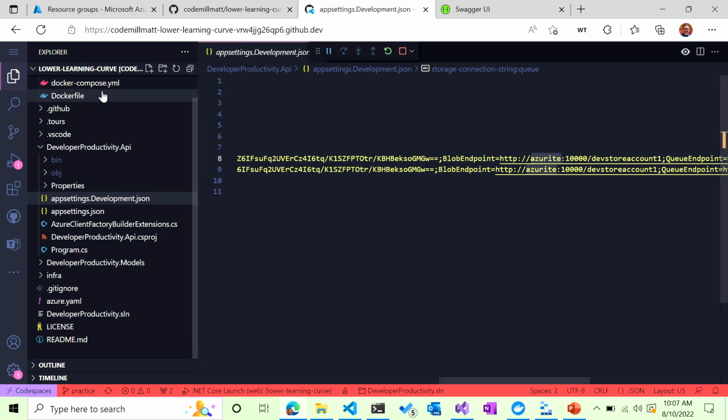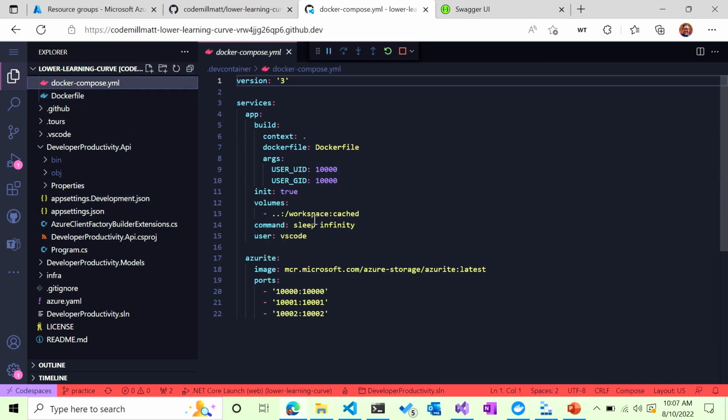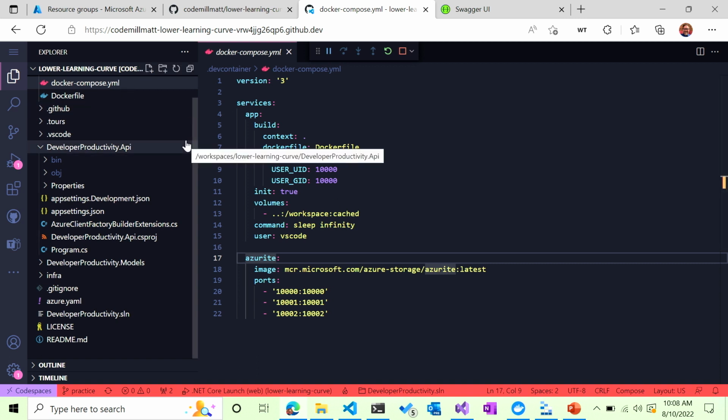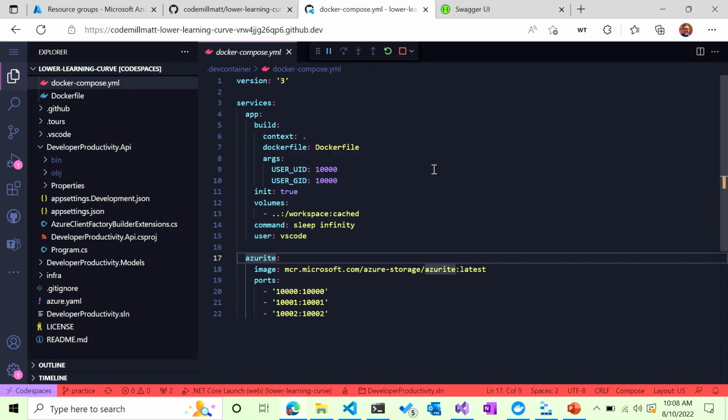So if I would have called it something else here, like Super Azurite, I would have had to call it Super Azurite in the app settings file. Otherwise, I'm connected to it. And the connection string itself is documented in the docs, what it needs to be. So it's well documented, and it actually is not a secret to get to the Azurite container.